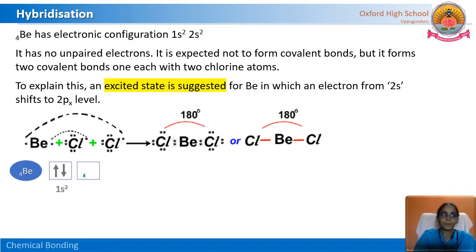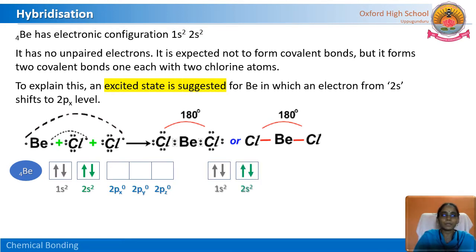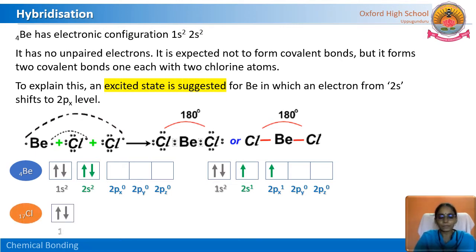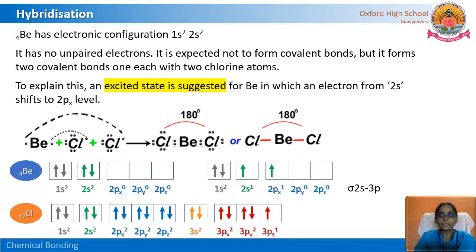Observe this. Beryllium atom, ground state electronic configuration here. The 2p orbitals contain 0 electrons, so there is no unpaired electron. But when it is in the excited state, from the 2s2 orbital, one electron jumps to 2px1. How many unpaired electrons are ready to participate in chemical bonding here? 2 unpaired electrons. Now, the chlorine atom electronic configuration ends in 3pz1. One unpaired electron in the 3pz orbital. Now, is it okay? The condition is okay.